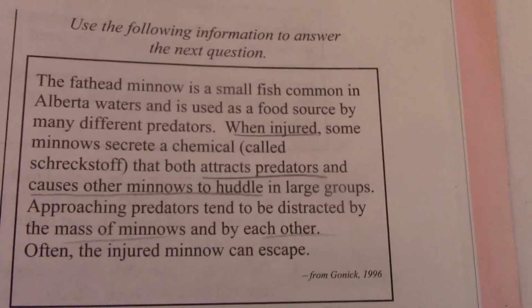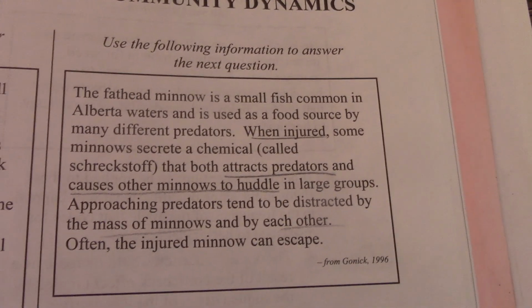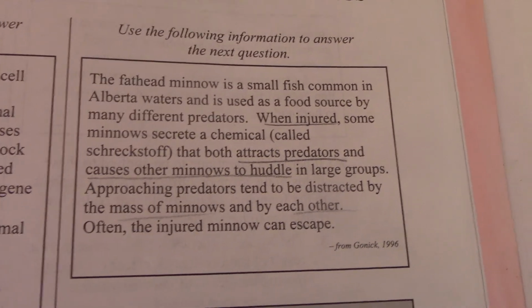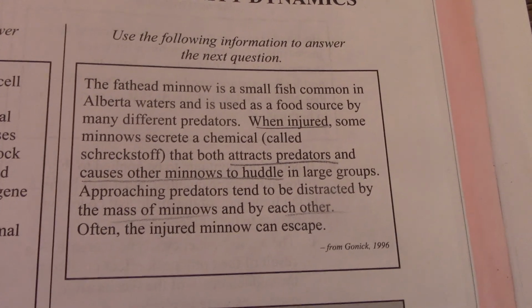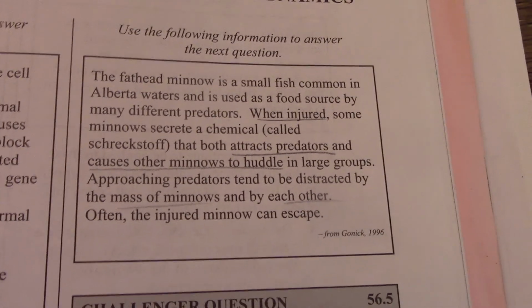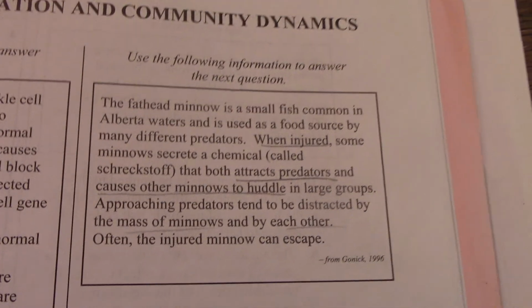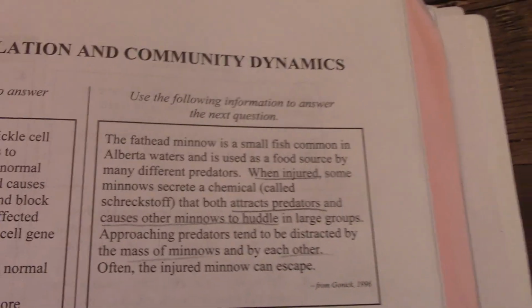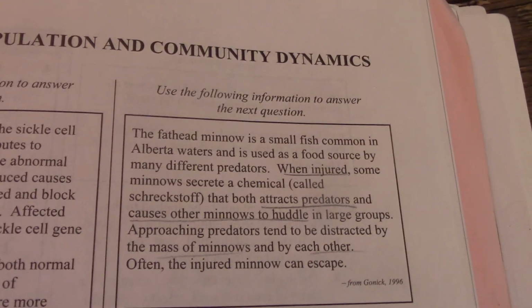So the fathead minnow is a small fish common in Alberta waters and is used as a food source by many different predators. When injured, some minnows secrete a chemical called Schreckstoff that both attracts predators and causes other minnows to huddle in large groups. Approaching predators tend to be distracted by the mass of minnows and by each other. Often the injured minnow can escape.